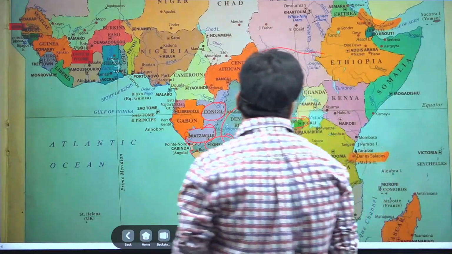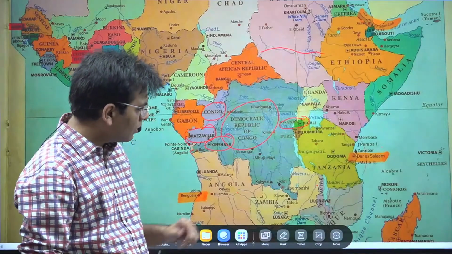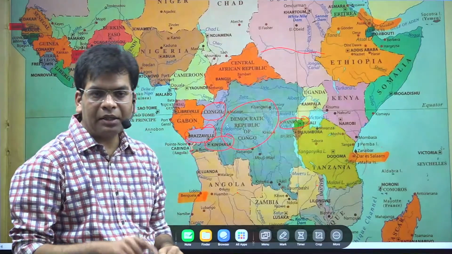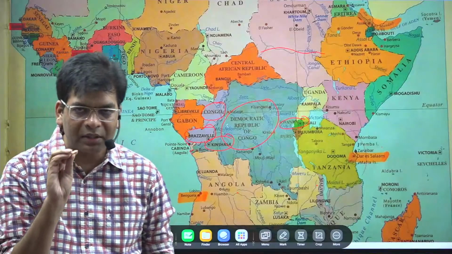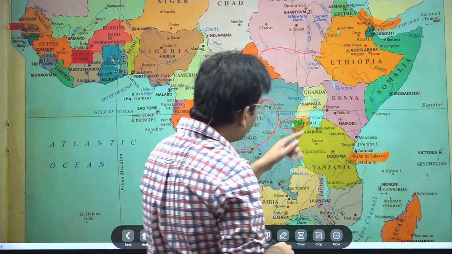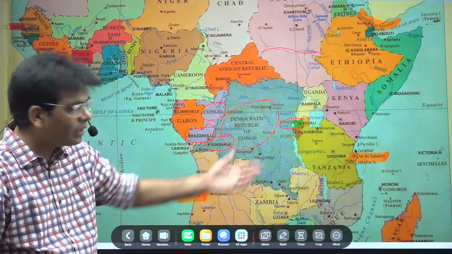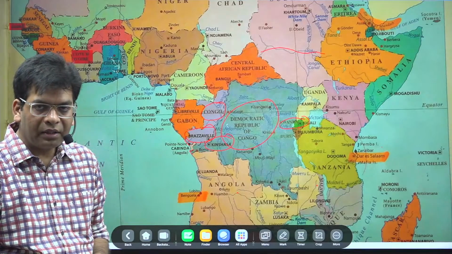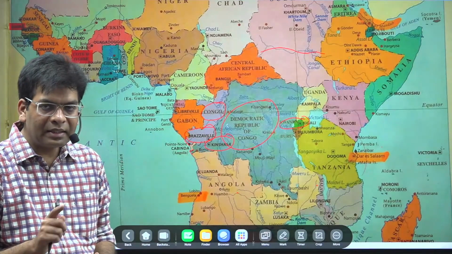And Rwanda is here. Lake Victoria is very famous. Lake Victoria makes a border with Tanzania, Uganda and Kenya, not with Rwanda. Please keep this in mind. If you watch this location on the map carefully, it will be clear. Kenya, Uganda and Tanzania make a border with Victoria. Lake Victoria is the largest lake of Africa. These points are important for the PCS and SSC examination.